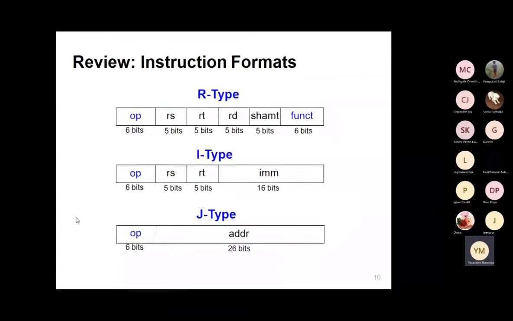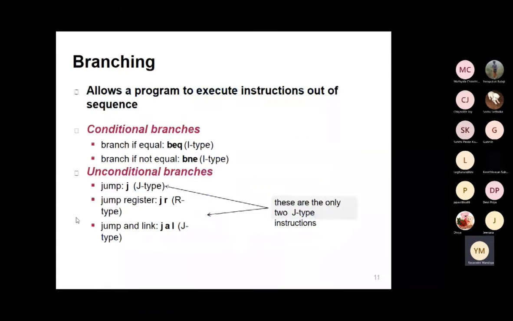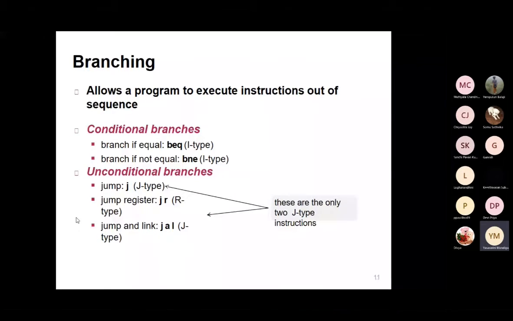So I'm taking some examples here. Branches allow a program to execute instructions out of sequence. I've taken two types of instructions: one is conditional branches, the other is unconditional branches. For conditional branches we have branch if equal and branch if not equal. Conditional branches are nothing but I-type instructions. Coming to the unconditional branches, they are nothing but J-type instructions. Under the J type we have jump register, and jump and link register.